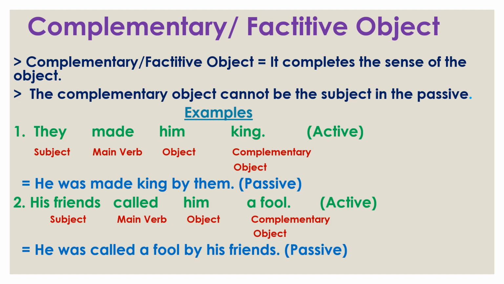So he, then was because called is in the past form, then the third form of called, then the complementary object a fool, then by, then the subject his friends we use. Thus, we can change voice in case of a complementary or factitive object. So we need to remember here, we cannot use a complementary object as a subject in the passive voice.